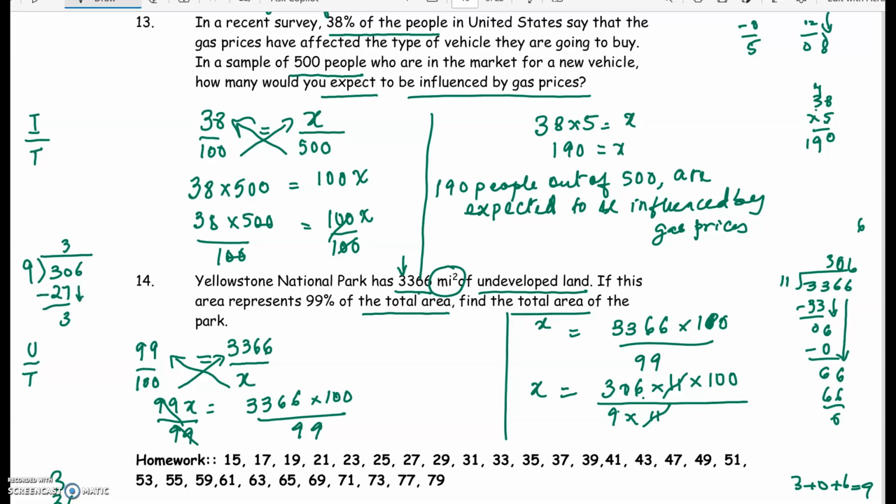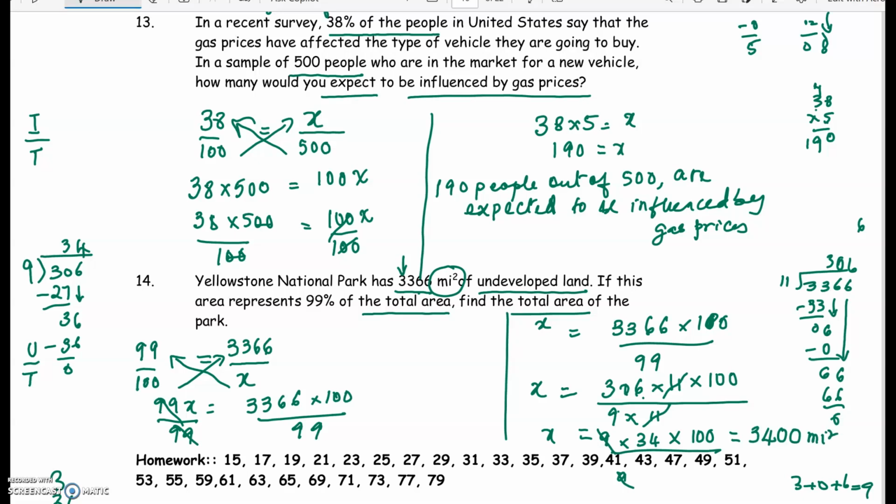Subtract. 9 times 4 is 36, and we get a 0. So we have x equals 9 times 34 times 100 divided by 9. We cancel the 9s and we get 34 times 100 is 3400 square miles.